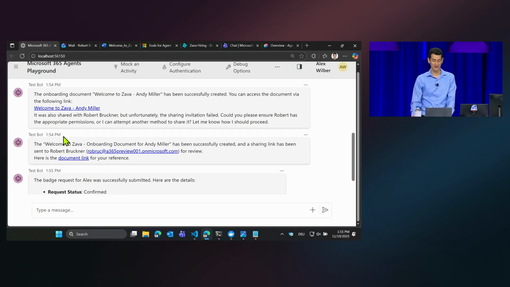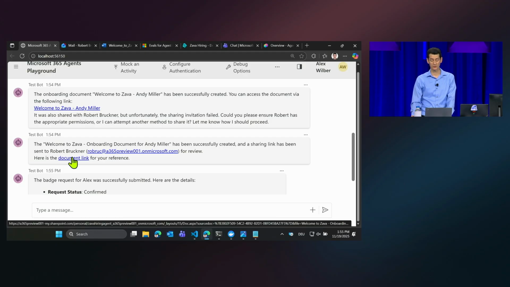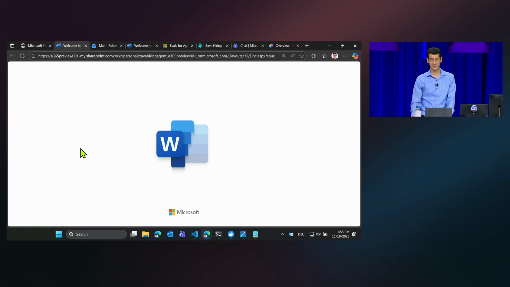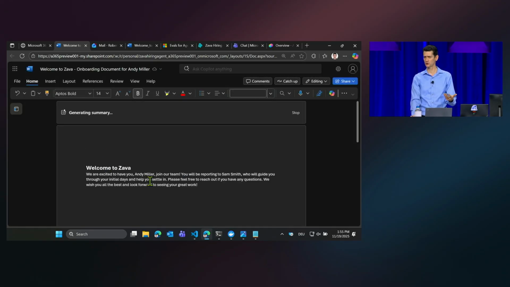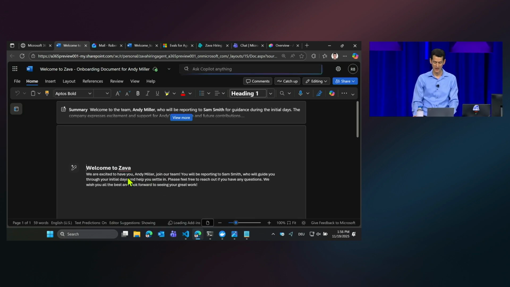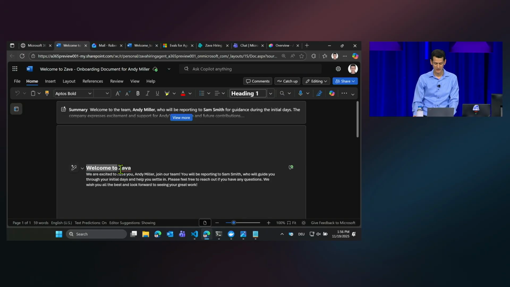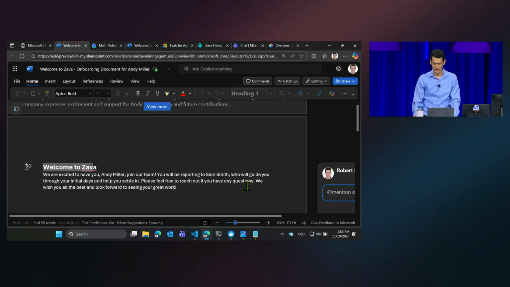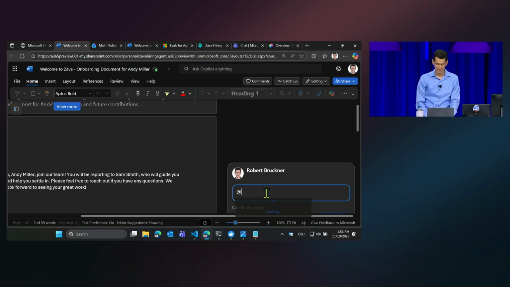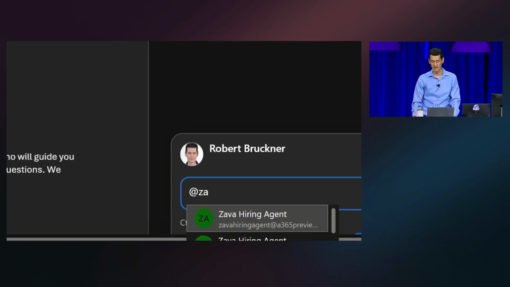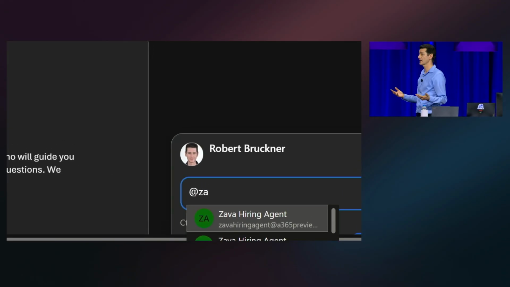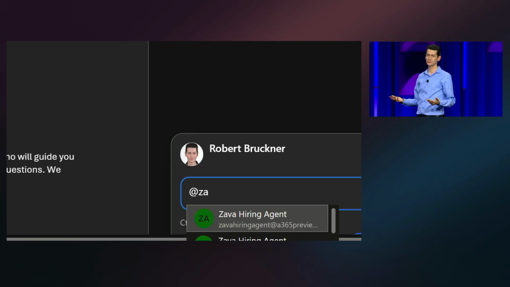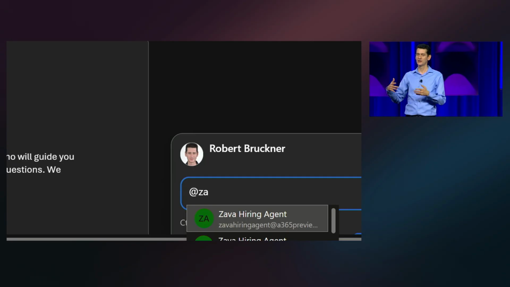And now here, I had asked it to generate the onboarding document, and it has created a rather terse onboarding document. So I will need to ask the agent, hey, let's do a little bit more for our new employee. We really want to make this a more memorable day for that employee. And so what I can do is mention my agent. You see, Sava hiring agent is an identity in my tenant. It's like another colleague. I can mention it, I can send emails to it, I can call on it in a chat.